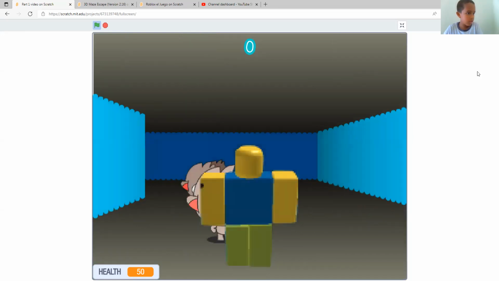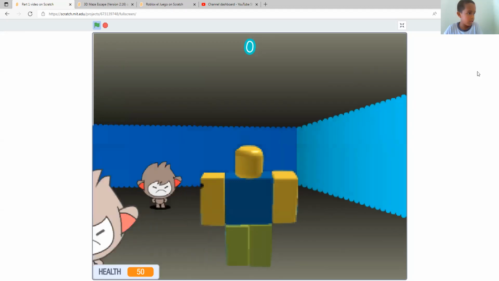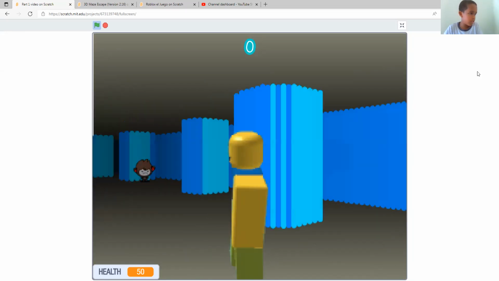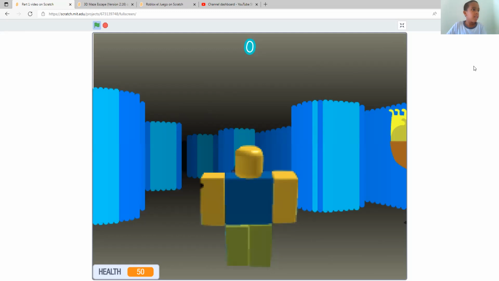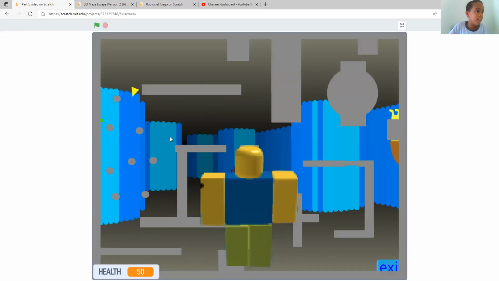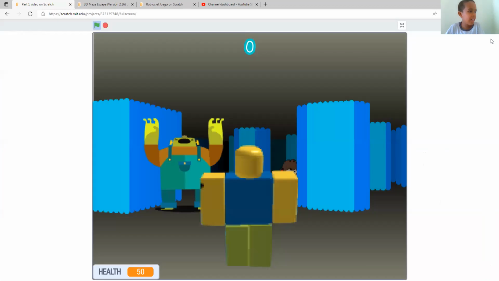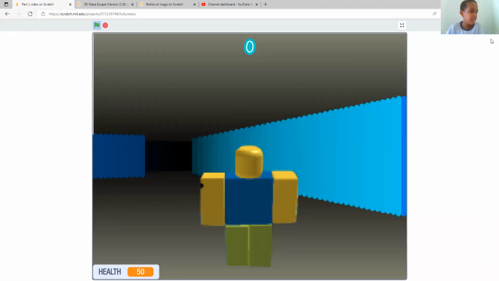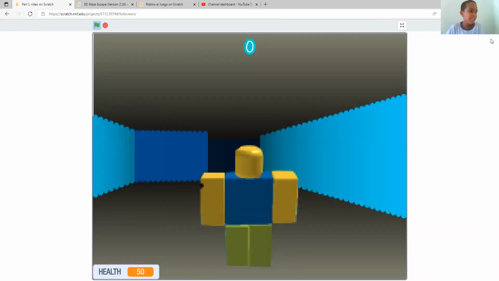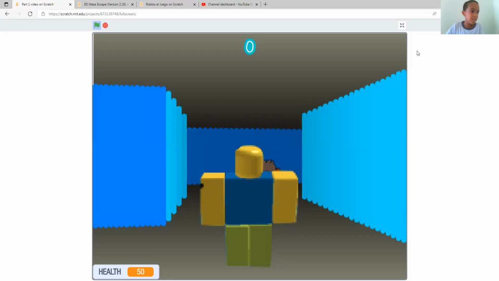Let's look. Oops. Let's tweak that part a little. I have an idea. Remove that. That's it. Uh-huh. Oh, yeah, that looks perfect though. This feels like a real Roblox game.